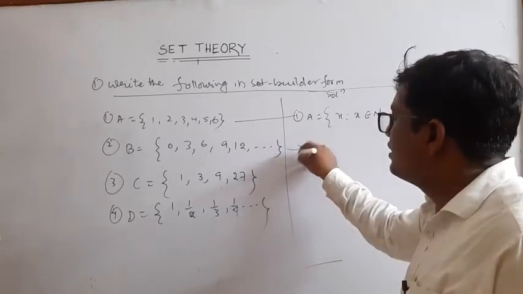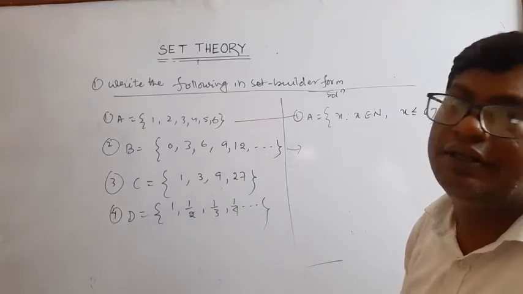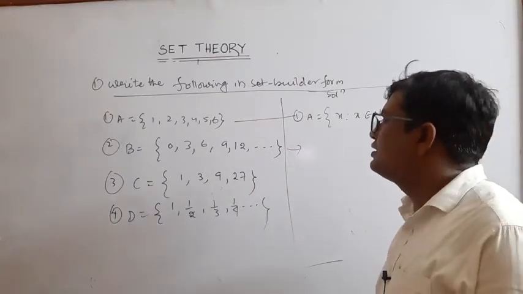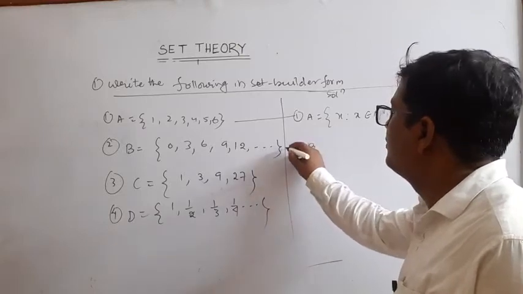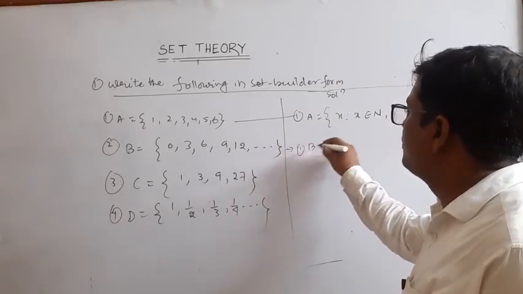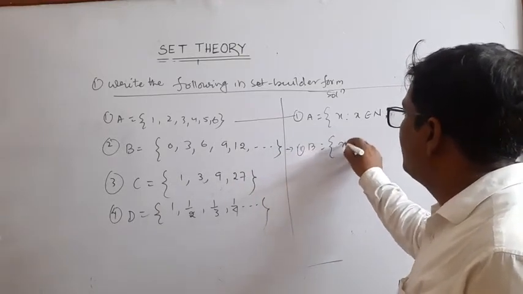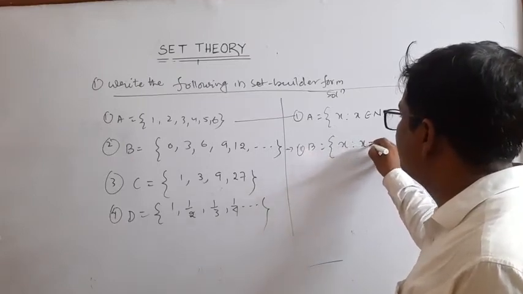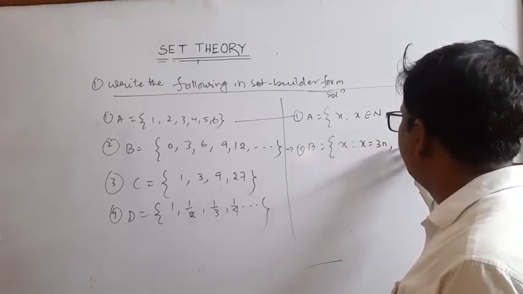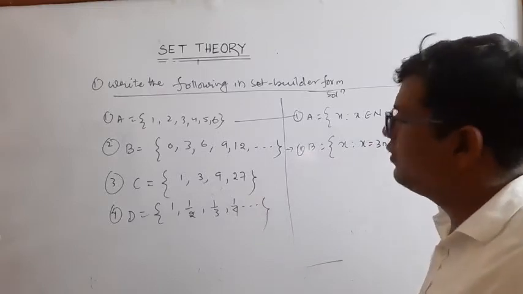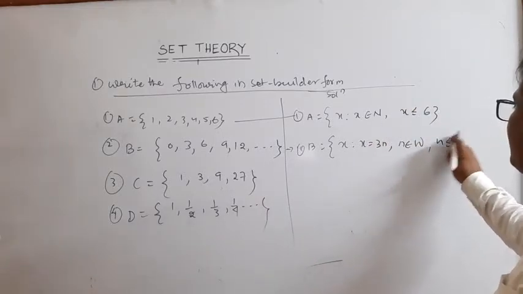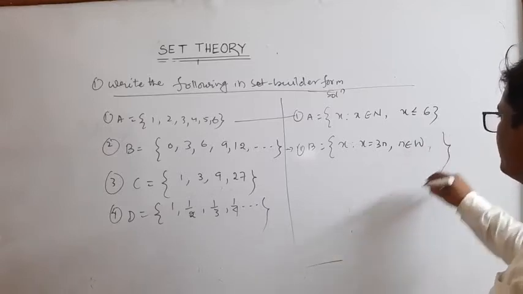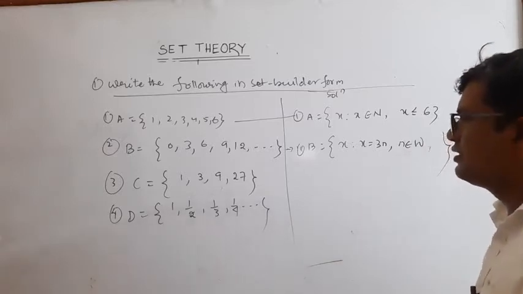Now this is multiples of 3: 0, 3, 6, 9, 12. So B is equal to x such that x is equal to 3n, n belongs to whole numbers, that is W.